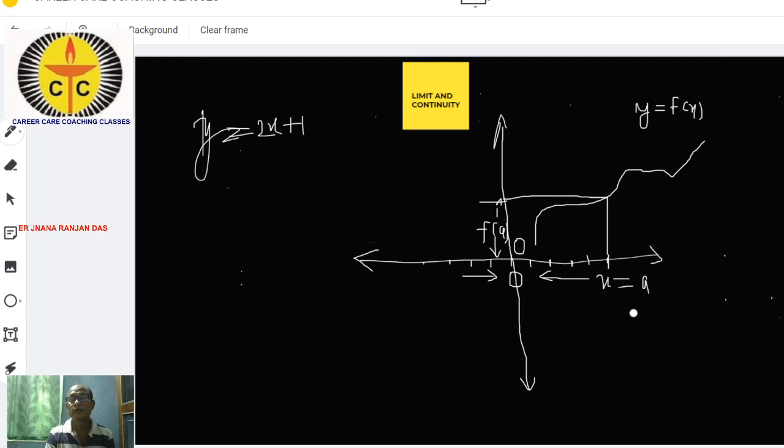If we put 1 here, we get 2 into 1, 2 plus 1, which is 3. So f(a) is 3. That means at x is equal to 1, the value of the function f(1) is equal to 3.